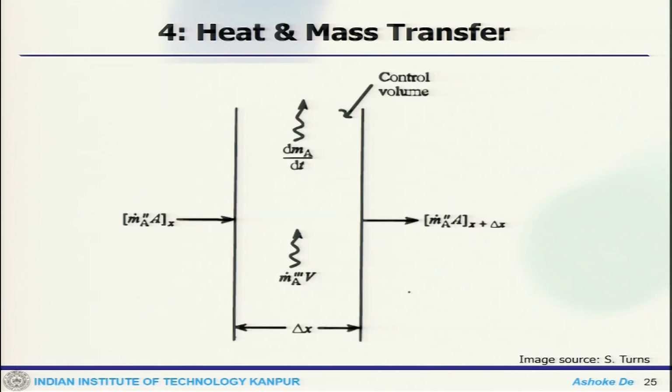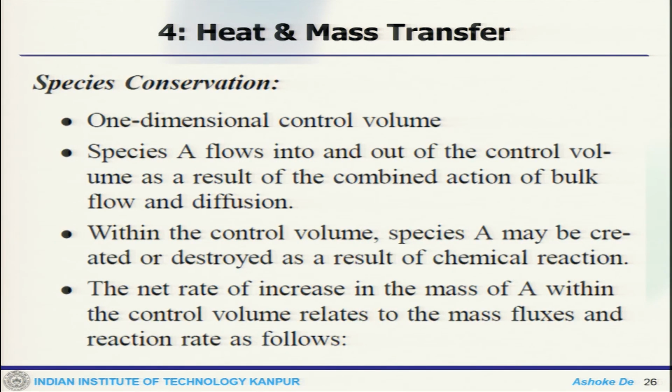Now, if you take the species A coming out from this plane, which is x, and this is x plus delta x, and this is your control volume. Now, species conservation one can write for a one dimensional control volume.